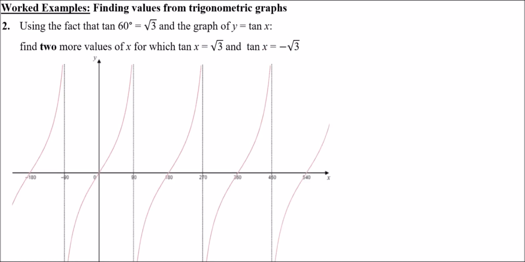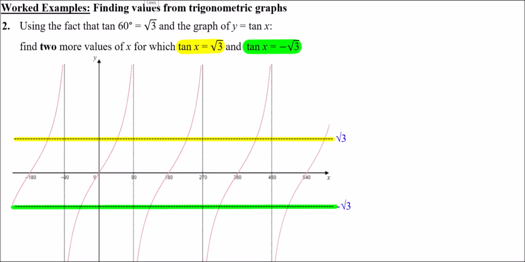So again, here's a graph from before. So this is the graph of tan x. What we're thinking of here is whereabouts is the y value root 3, because it's a graph of y being tan x, and whereabouts is this y value equal to negative root 3. So we can just add in two vertical lines, one at positive root 3, one at negative root 3, like so. And think about where these cross.